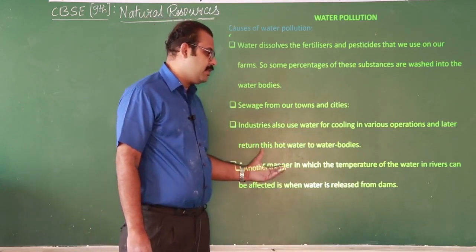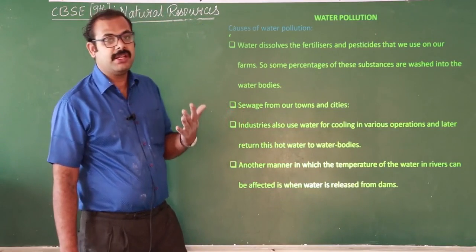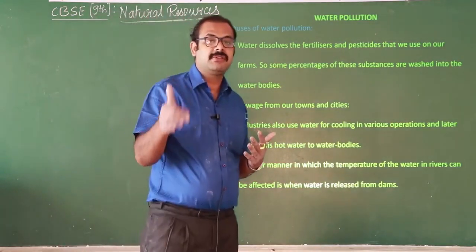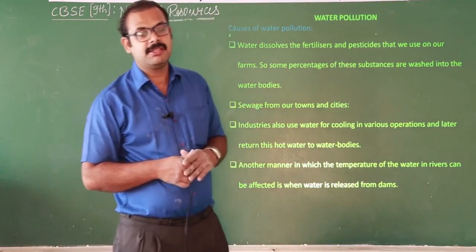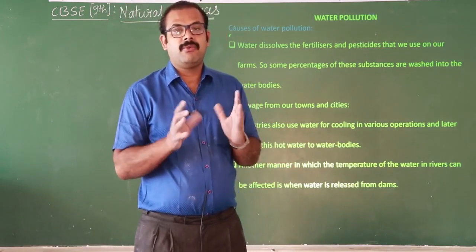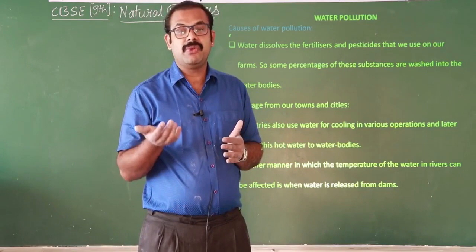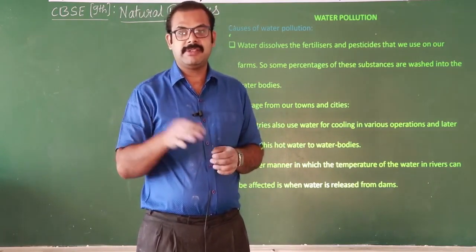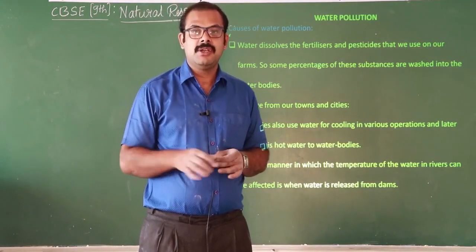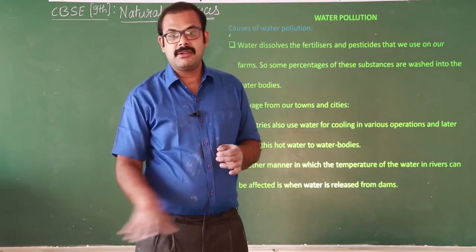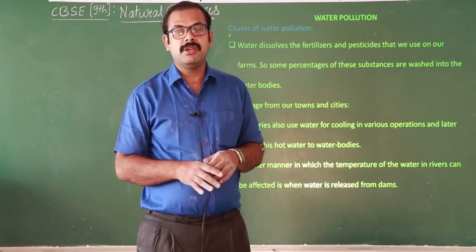If we release the water which is stored in the dam, it also causes water pollution, because in the dam, the water at the bottom is very cold compared to the surface layer, because the surface layer gets energy from the sun, so it maintains temperature.